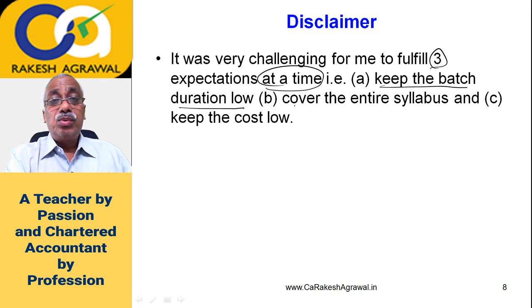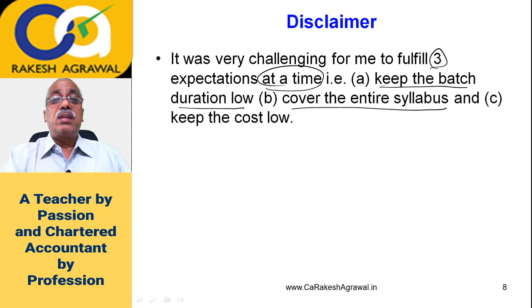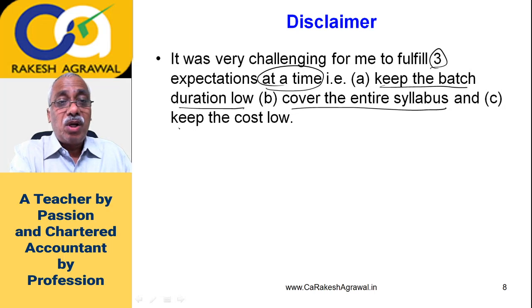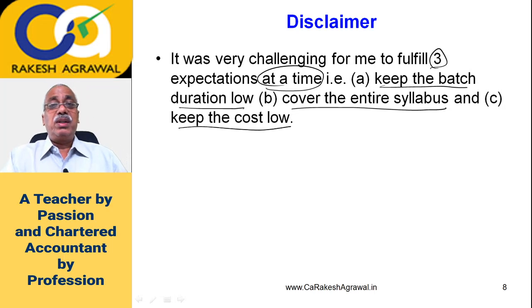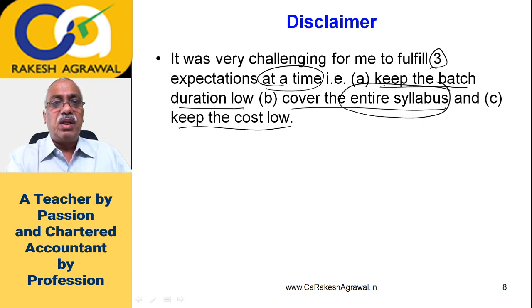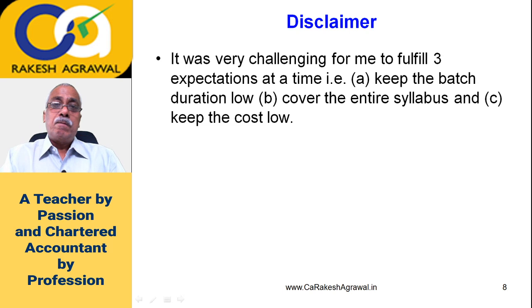At the same time, students wanted me to cover the entire syllabus. Though the duration should be low, the syllabus should be fully covered. And to keep the cost of this batch very low. These were the 3 expectations which students had. Now it was very tough and very challenging for me to fulfill all the 3. So I've tried to cover almost the entire syllabus through quick revision. I've kept the duration, as I said, very low at 18 hours, and kept the cost also very low, just 1,200 as compared to the cost of regular batch lectures.